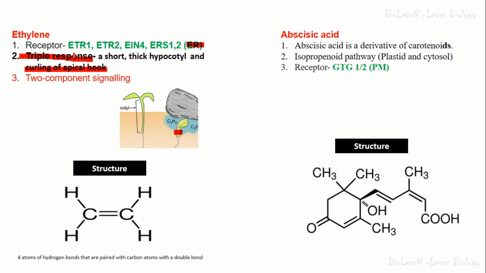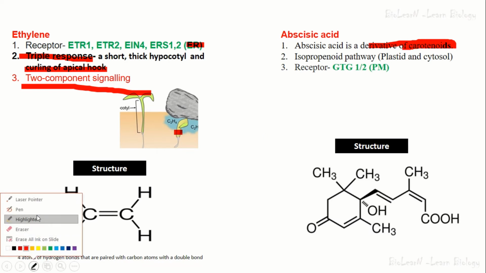Then you also have to remember that two component signaling is also followed by ethylene, and the structure of ethylene is very simple: four hydrogen atoms paired to two carbon atoms with a double bond. So CH2=CH2, you have to remember this. Then the fourth important plant hormone is abscisic acid. So ABA, you have to remember that ABA is a carotenoid derivative.